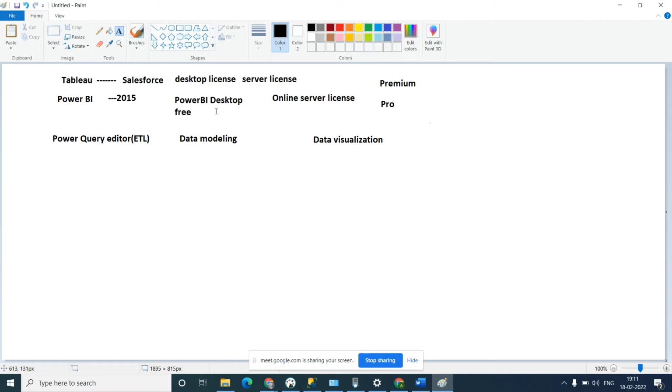Most of the IT companies started to migrate all their dashboards from Tableau to Power BI, and Power BI has a number of features, like artificial intelligence they have added into Power BI, okay. I will show you one example when we start.